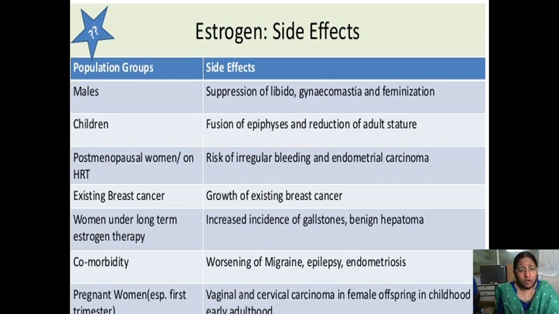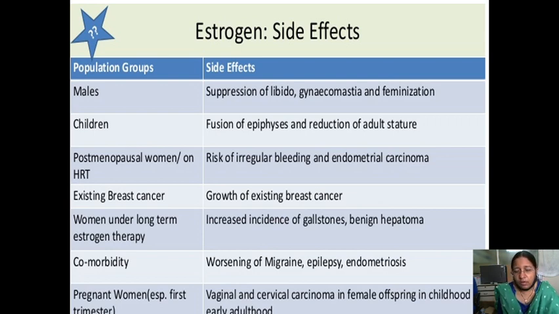In women under long-term estrogen therapy, there is an increased risk of gallstones, benign hepatoma, and worsening of migraine. I told you it has a tendency to produce migraine because it causes vasodilatation; migraine is due to vasodilatation. Then epilepsy and endometriosis can occur. In pregnant women, especially in the first trimester, estrogen should not be given.